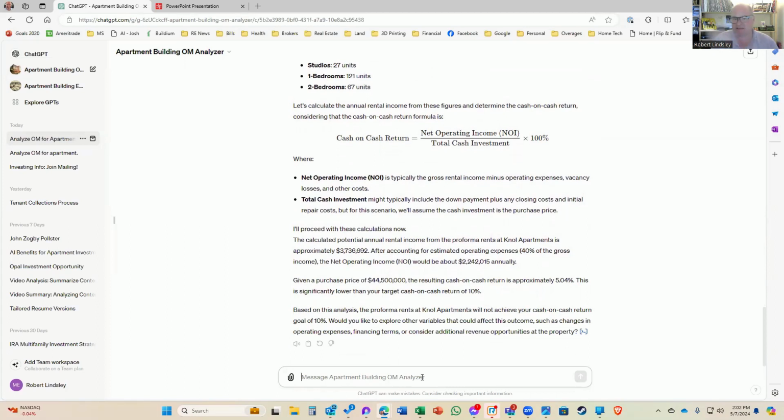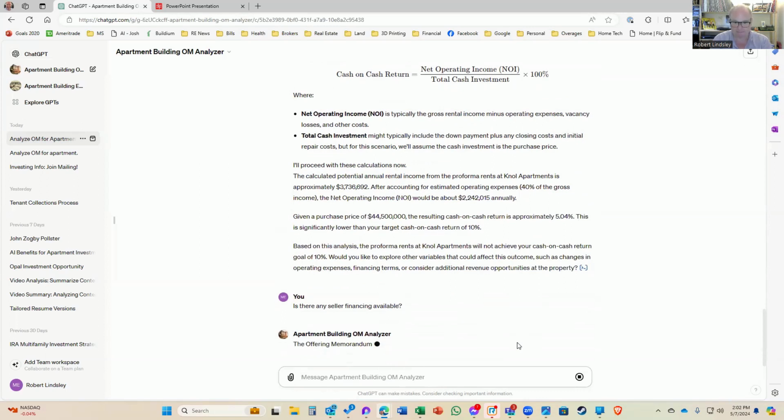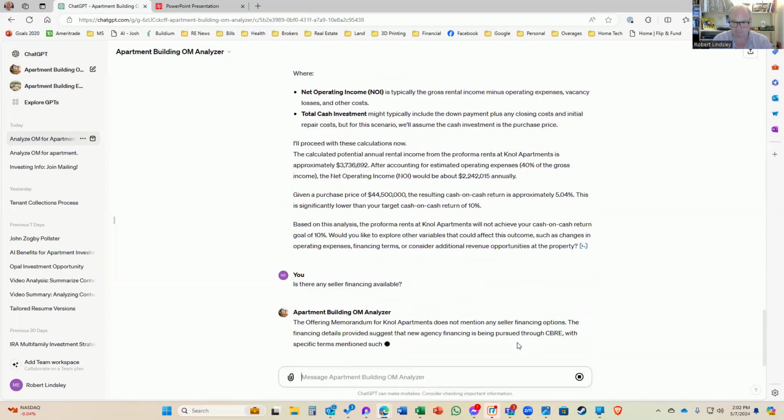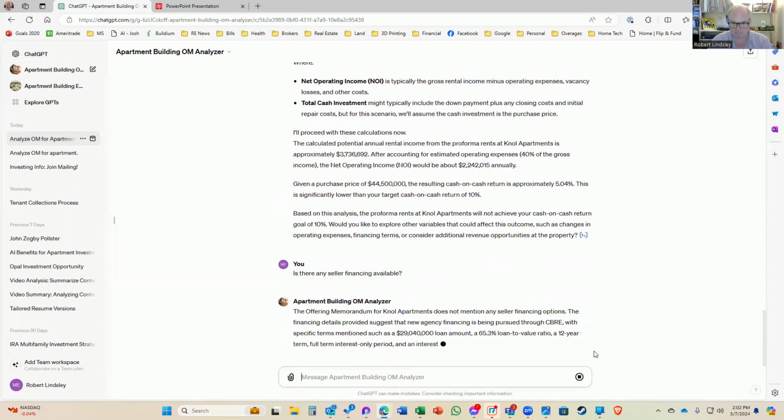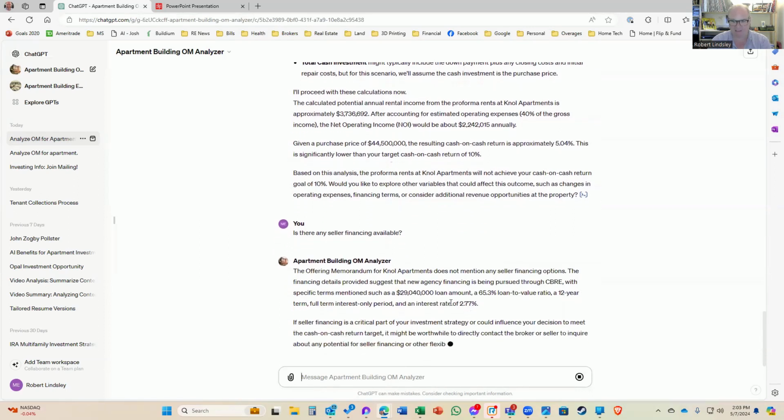Even at the pro forma, our cash on cash return looks like it's only going to be about 5.04%. Obviously, we downloaded this off the internet, so I don't even know if this is a deal that is available now. It looks like it was a deal from pre-COVID. So let's take a look. Is there any seller financing available? Back in 2020, if that's when this was from, there probably wouldn't be. Okay, yeah, this is ancient interest rates.